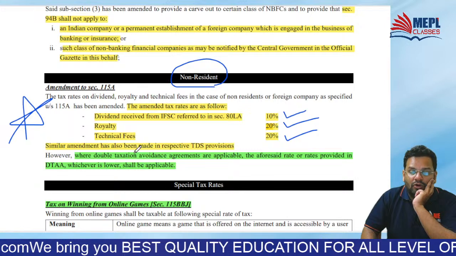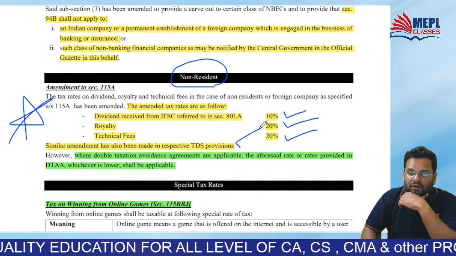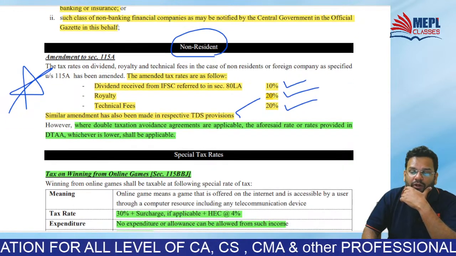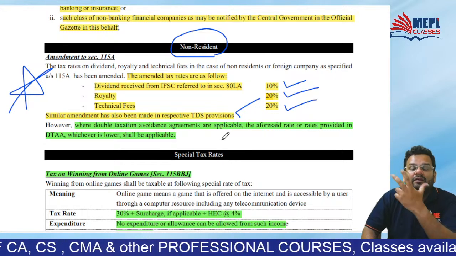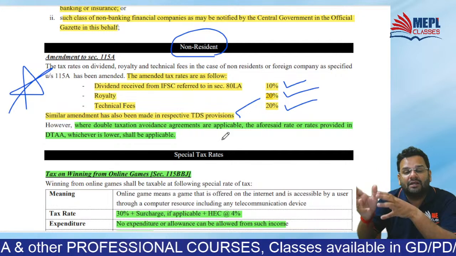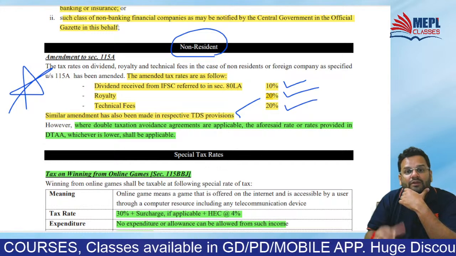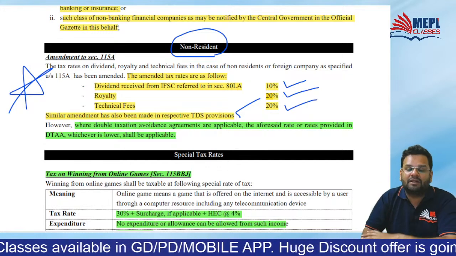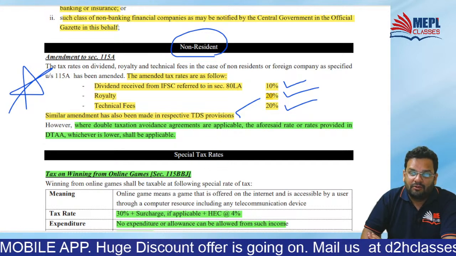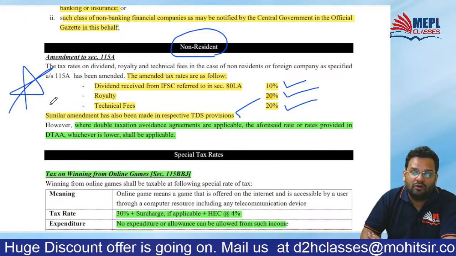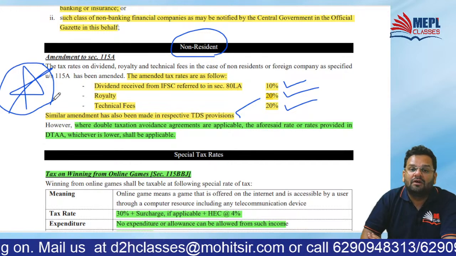So of course corresponding amendments are made in the TDS provisions also. And obviously, you know this point, when double taxation avoidance agreements are applicable, then you will apply the rates which exist in Income Tax Act or DTAA, whichever is beneficial to the assessee. So that clarification has been given. Agreed? So please mark this section also important from exam perspective. This amendment also important from exam perspective.